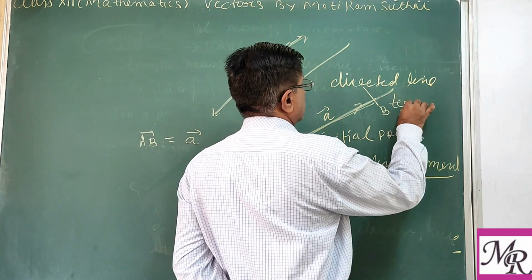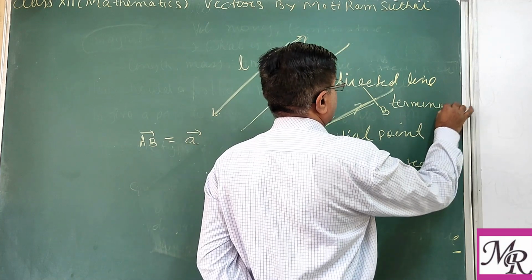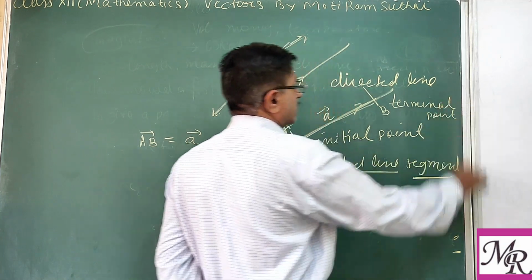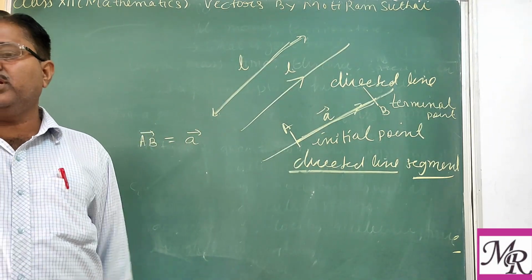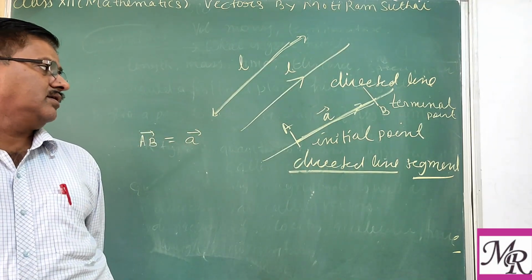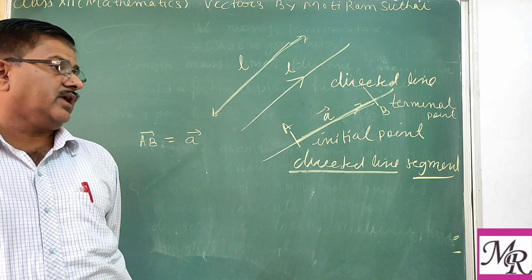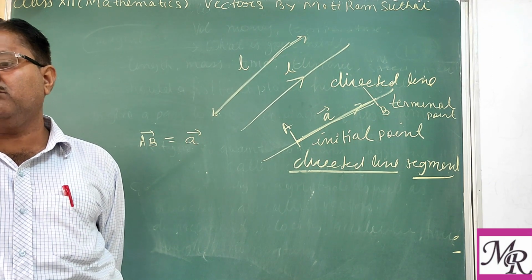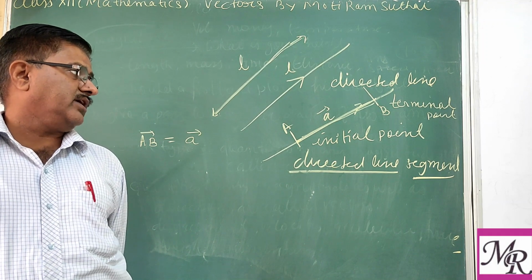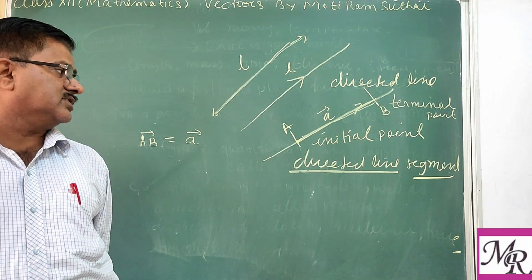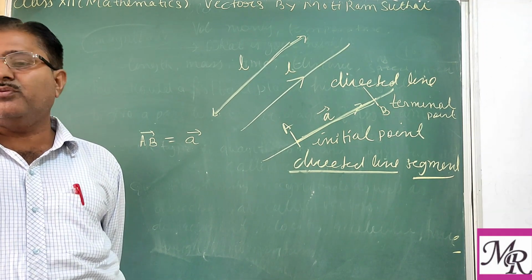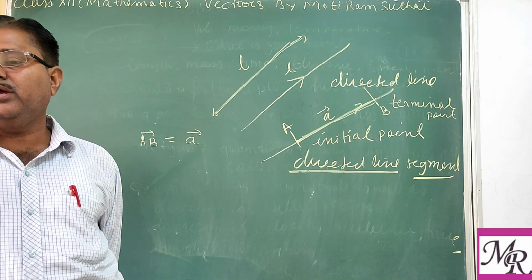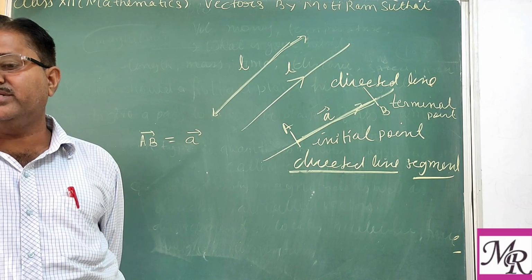This is the terminal point. So what is the terminal point? The point at which the vector ends, or point B. So for a vector there are two important points we are discussing: the initial point from which the vector starts, and the terminal point at which the vector ends.